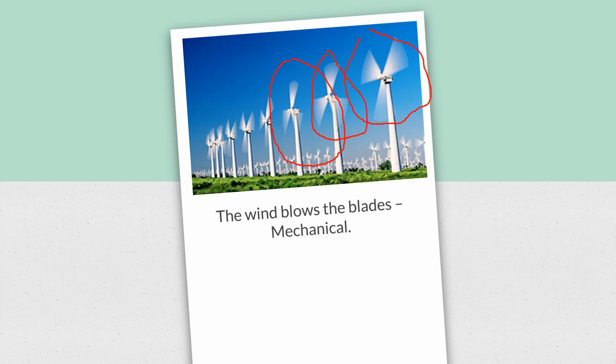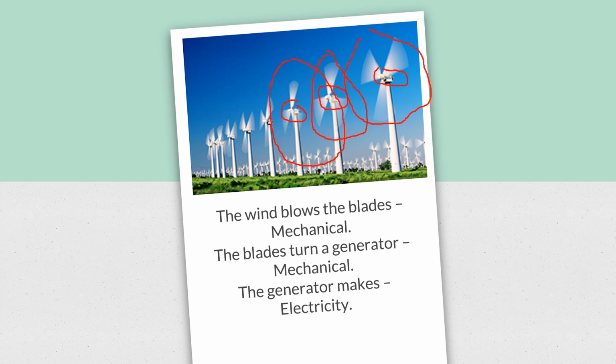That's mechanical energy. Okay? Now, these blades turn a generator. There's a generator there, and a generator makes electricity. But that generator turning is also mechanical energy. All right? And the generator makes electricity.